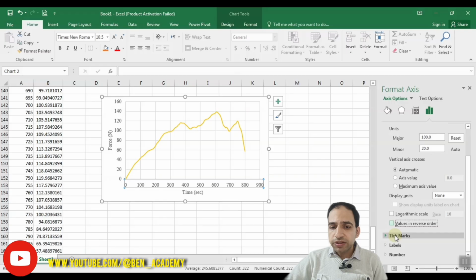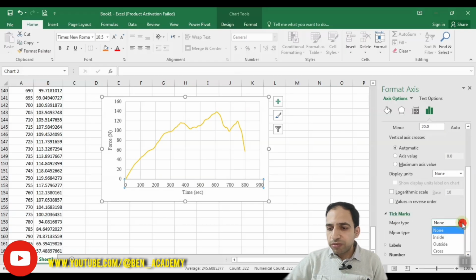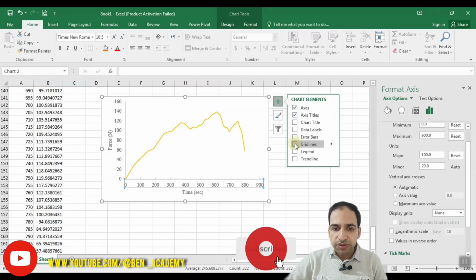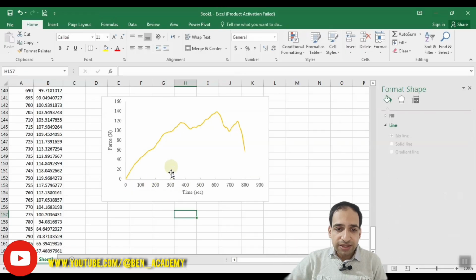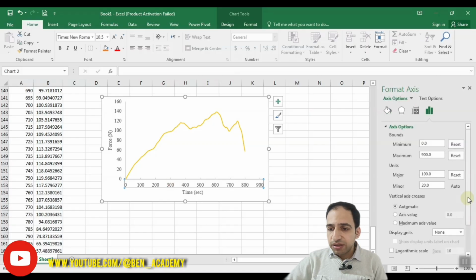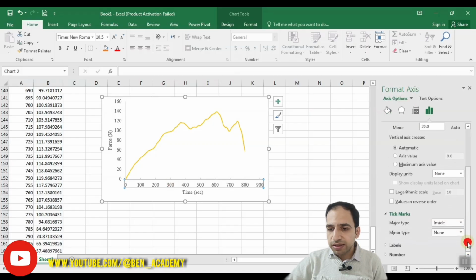The other option here is tick marks. Tick marks are something that you may use for showing the values on the axis. I will show you. If you add a tick mark for major type inside, you can see that something is added, but now the grid line is shown, so you cannot see the tick marks. If I remove the grid line, you can see, yeah, there are some tick marks here inside the plot area. If you choose the other one that is outside, the tick marks will be drawn towards the numbers outside the plot area. And you can also use cross to draw it on both sides of the axis.